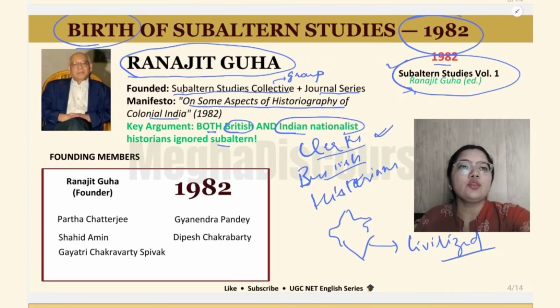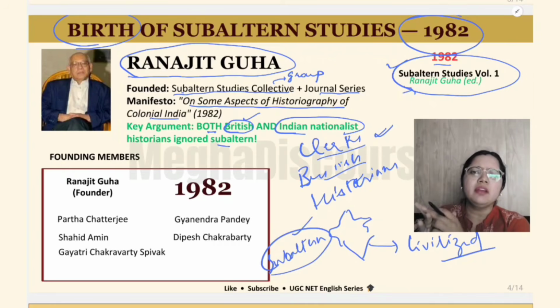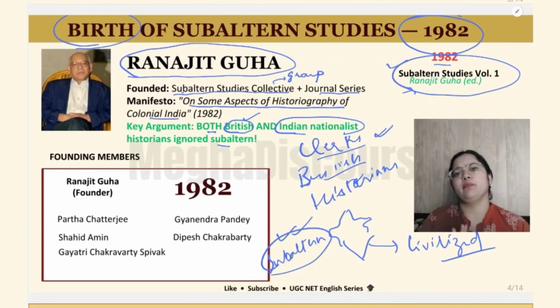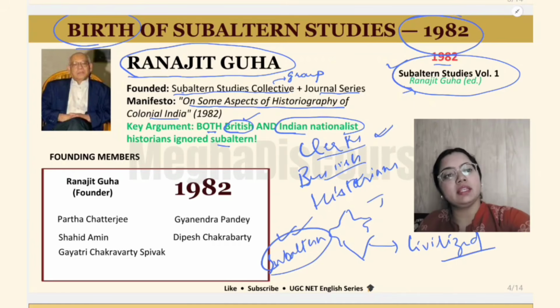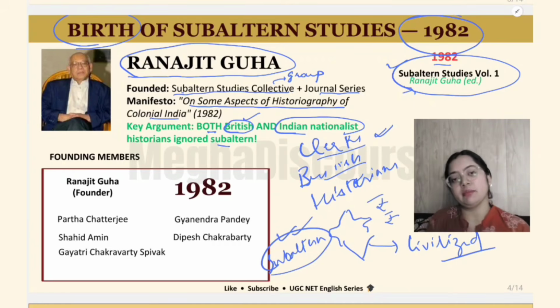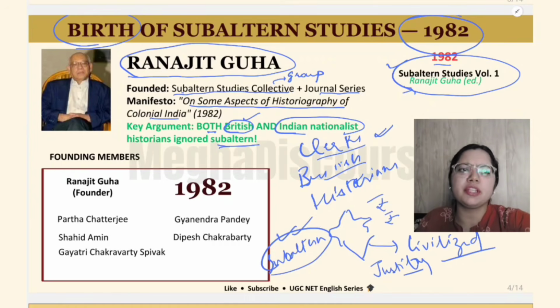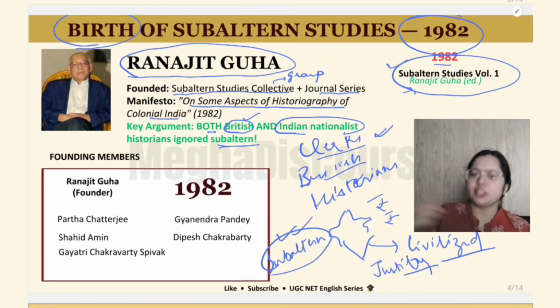So they taught us. These British historians do not care about these subalterns, our people, our Dalits, our women, our tribals. British historians never cared about the subalterns of India. They just cared about the Indian moneyed elites, the Indian educated elites, because only those would benefit them. So they ignored the subaltern. In the history books of the Britishers, they also justify why we exploited India, why we made India a colony: because we wanted to educate them. It is for the good that we did so. So they justify this thing.